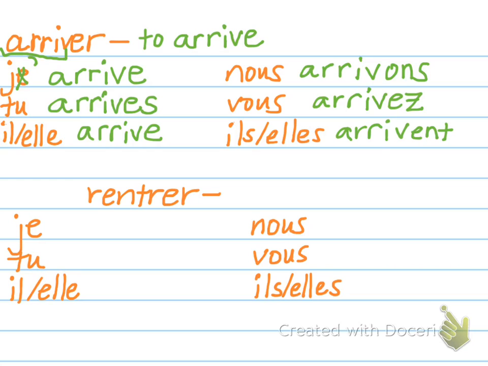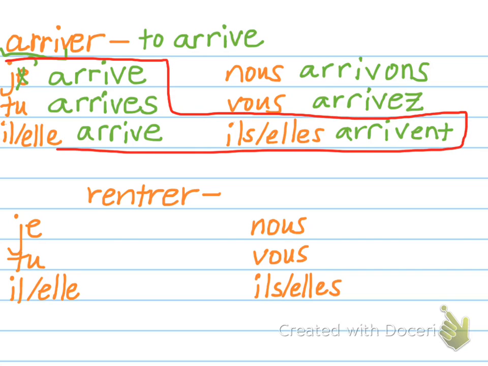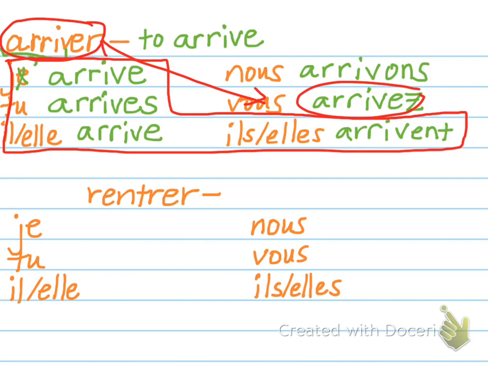Now, this is also a good time to remind you about pronunciation of these. Remember, there are only 3 pronunciations for these. So the verbs, which are the words in green, the verbs in the boot all sound the same. The infinitive and the vous form sound the same. So that makes a total of 3 pronunciations.